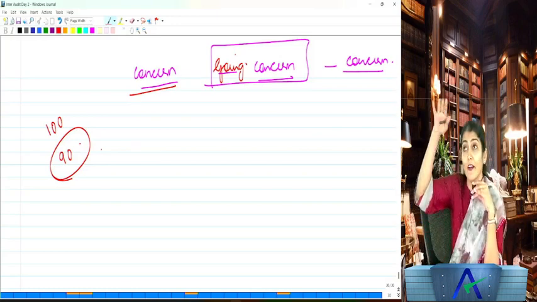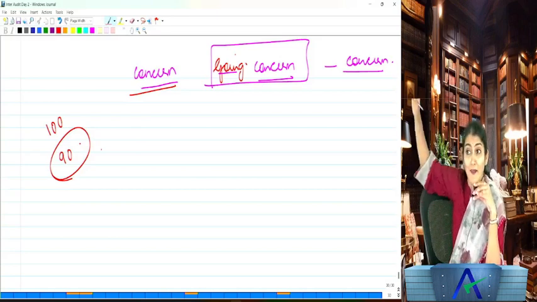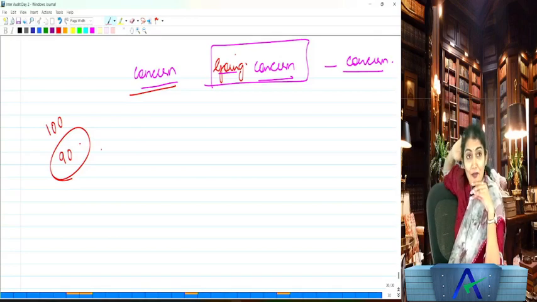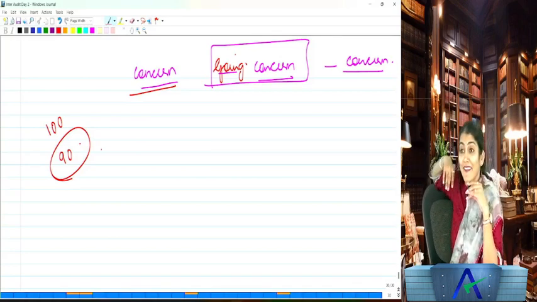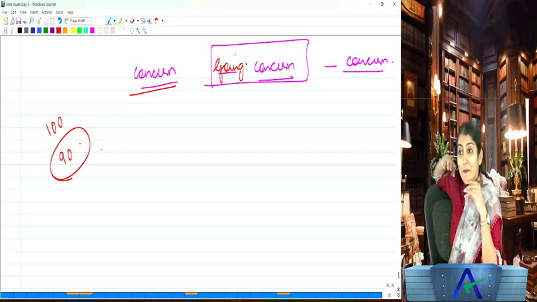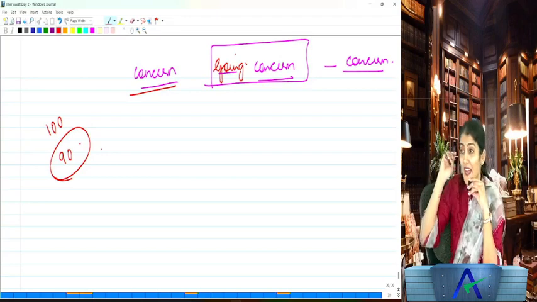Which airline companies do you know? Go First, now it is Go Last, sitting over there, bankrupt. SpiceJet, Indigo, that's the only one surviving, Vistara or so.